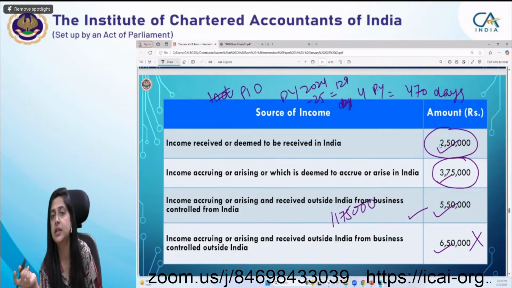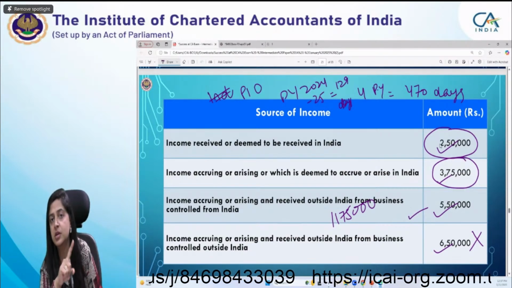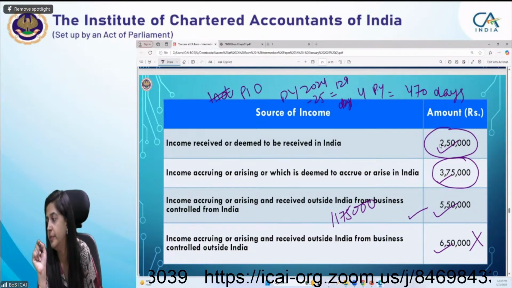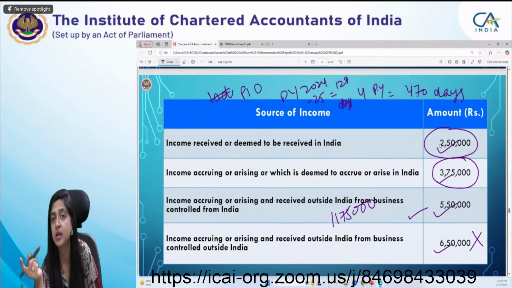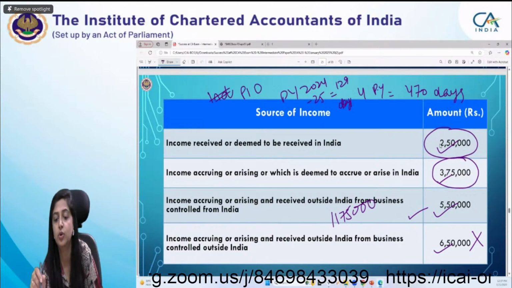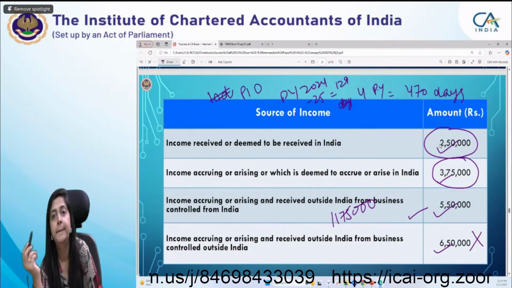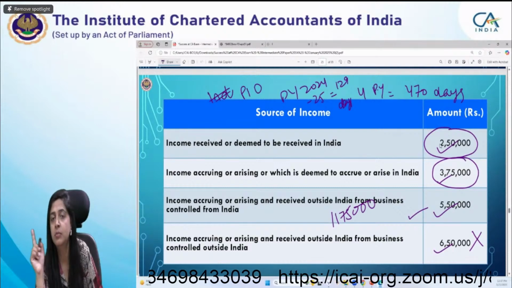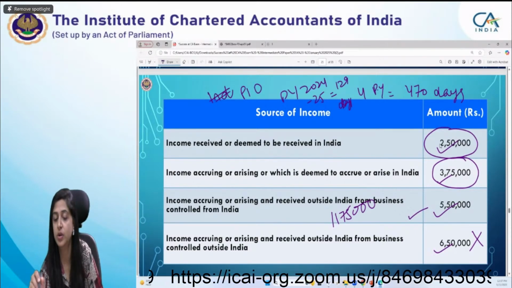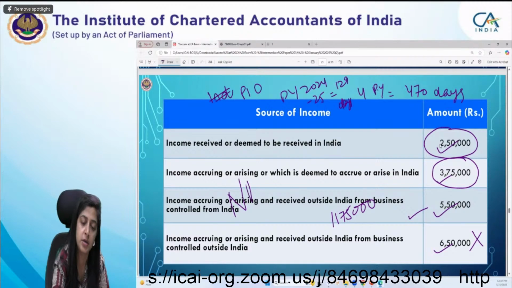So if it is less than 15 lakh, then only the first condition, 182 days or more, would be applicable to Sushant. The second condition, 60 plus 365 or 120 plus 365, would not be applicable to him because his total income other than income from foreign sources does not exceed 15 lakh. So he will be a non-resident straight.